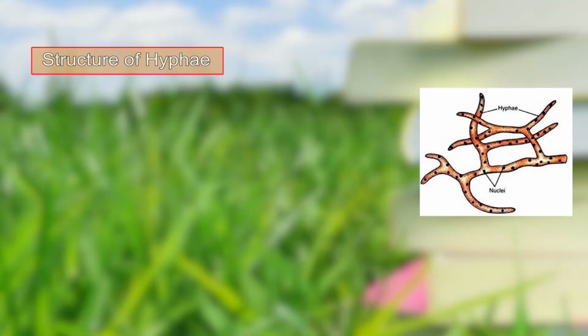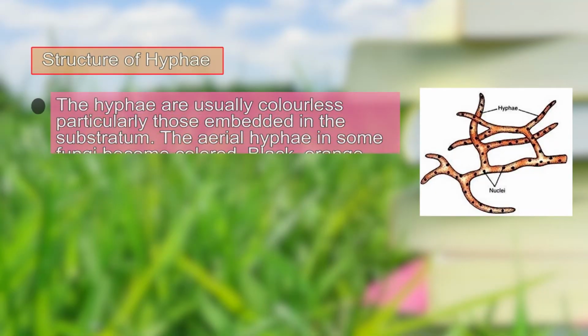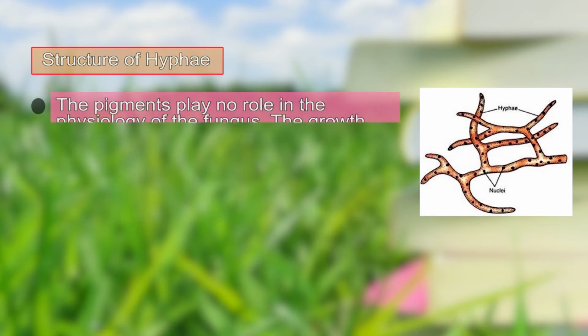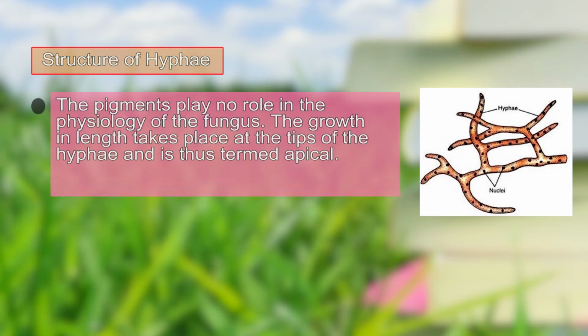Coming to the structure of the hyphae, let us see what a hypha is and how it forms the mycelium. Now hyphae are usually colorless, particularly those which are embedded inside the substratum. The aerial hyphae may be colored. They may have the color black, orange, yellow, red, blue and sometimes brown. But this pigment does not play any role in the physiology of the fungus.